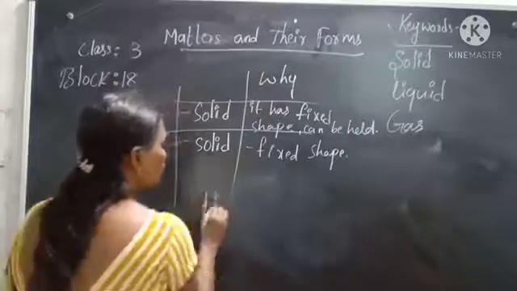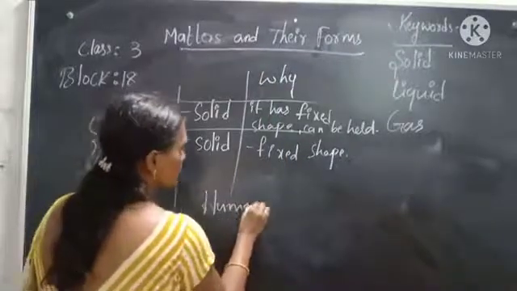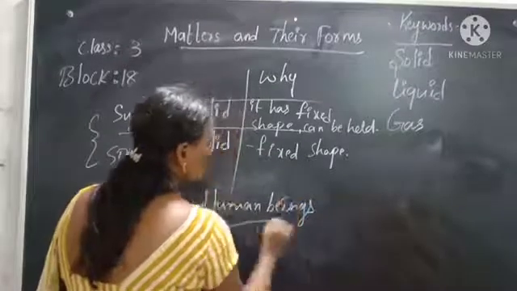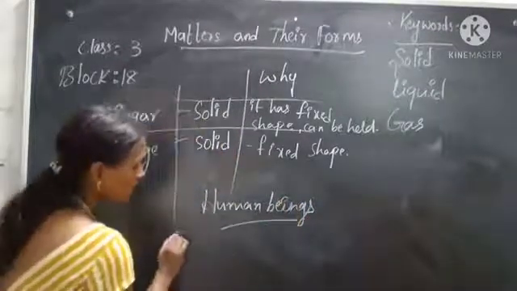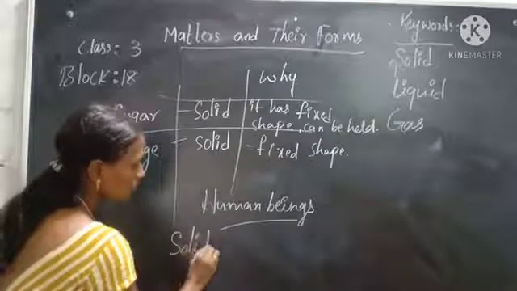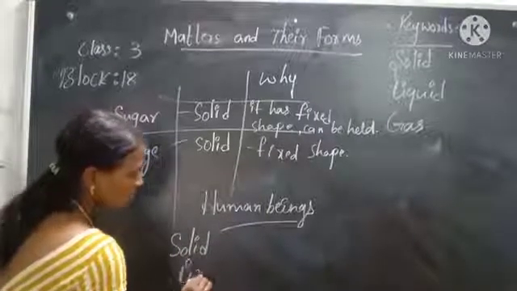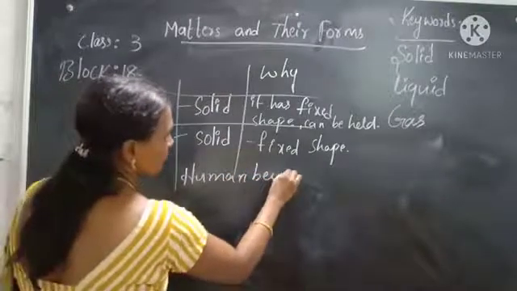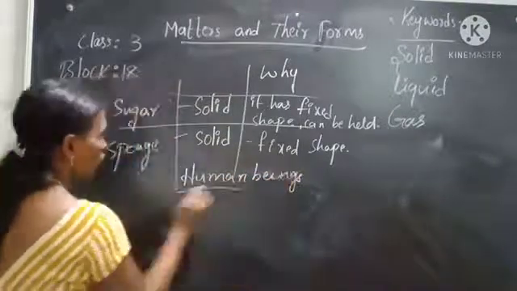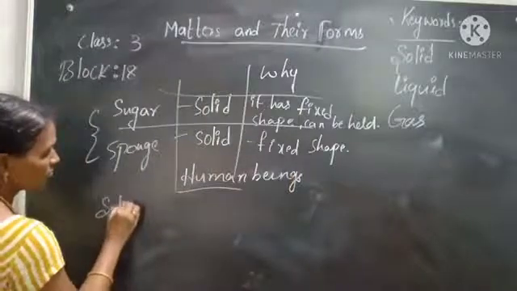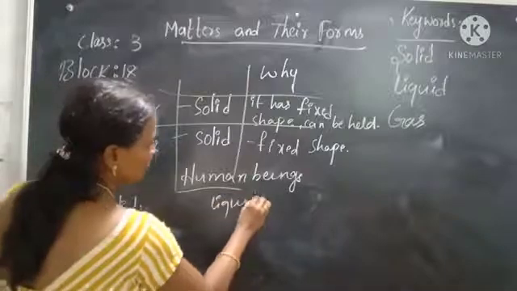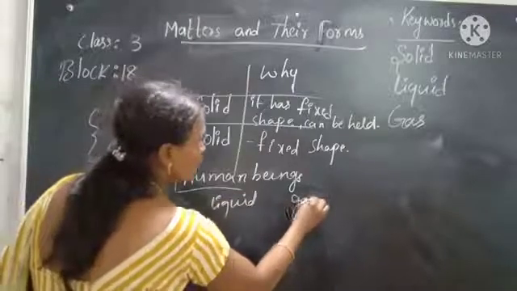Human beings are made of three types of materials: solids, liquids, and even gas also, right?